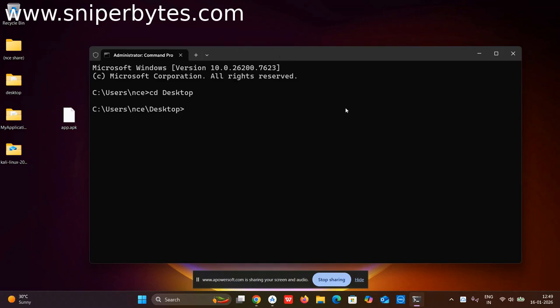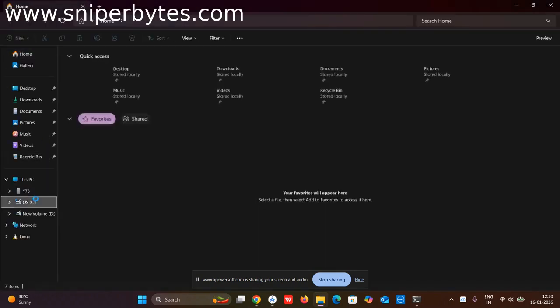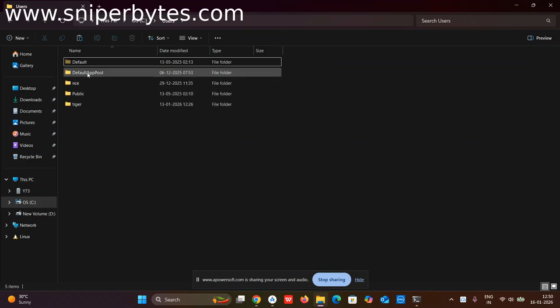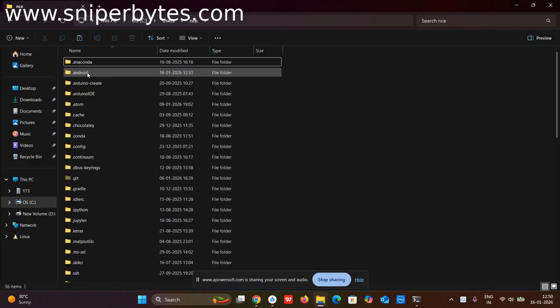Now, where is this ADB located? I need this particular thing, adb.exe. This comes when you install Android Studio. So let me search for my ADB. I'm going to my C drive, then users, then my user, that is NCE.